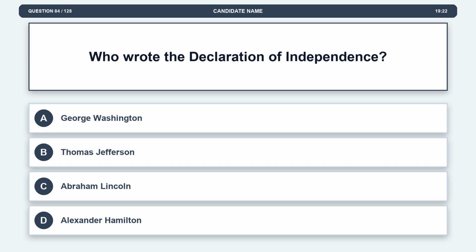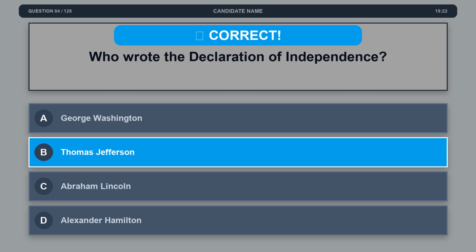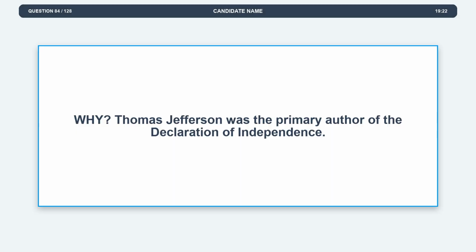Question 84. Who wrote the Declaration of Independence? Option A, George Washington. Option B, Thomas Jefferson. Option C, Abraham Lincoln. Option D, Alexander Hamilton. The correct answer is option B, Thomas Jefferson. Explanation: Thomas Jefferson was the primary author of the Declaration of Independence.